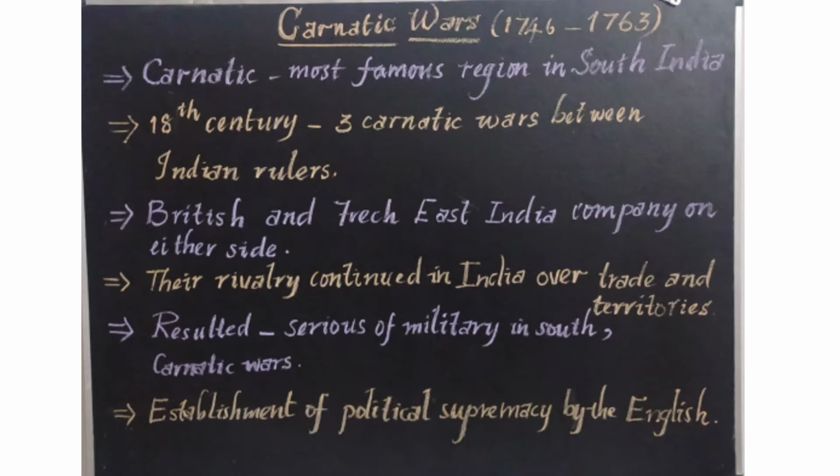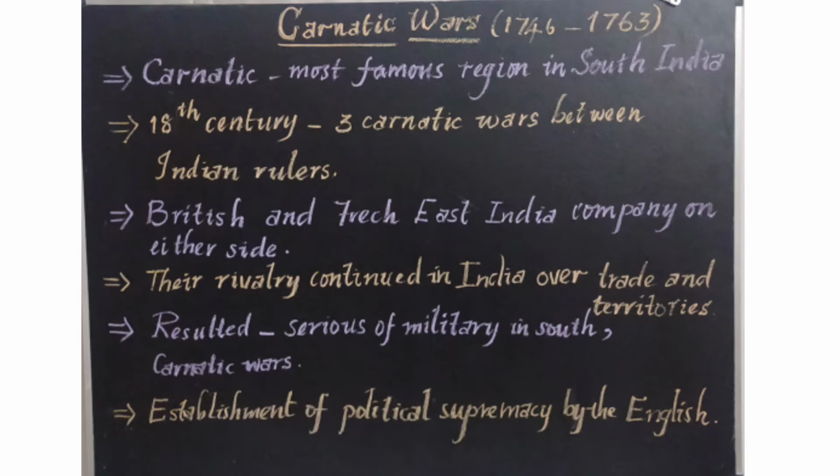Note that the wars were fought between Indian rulers, but the British and French stood on either side. If the British were on one side, the French were on the opposite side, and they made this situation an advantage for them, and they wanted to prove their political power in India. For what purpose did they come to India? They came to India for trading purposes, but now they tried to show their political power. So in the 18th century, three Carnatic Wars were fought between various Indian rulers, with the British and French on either side. Their rivalry continued in India over trade and territories.